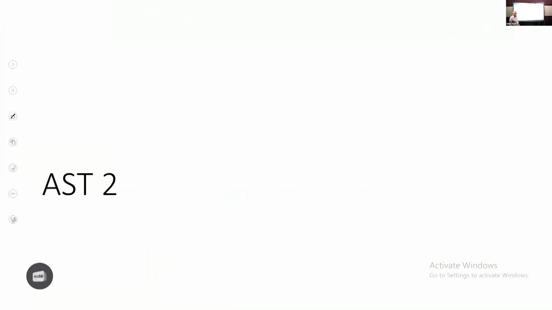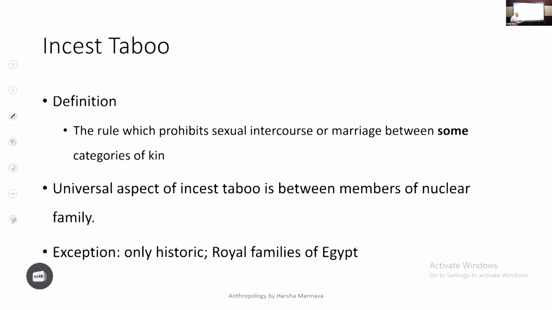Discuss AST 2. We'll first begin with incest taboo. Incest taboo is a very easy question. I don't think you will need a lot of discussion here.